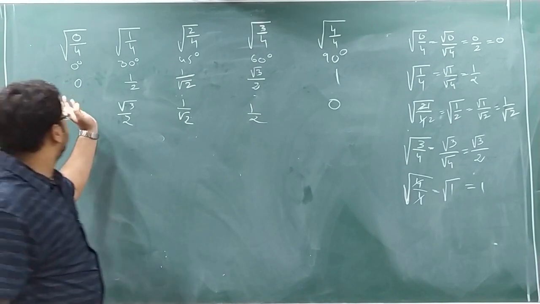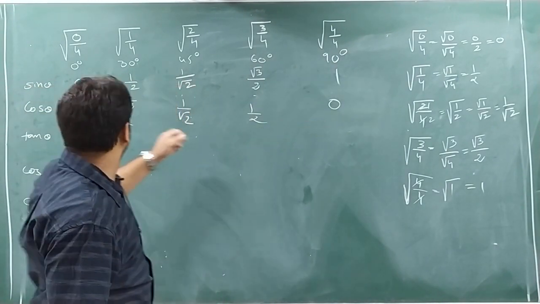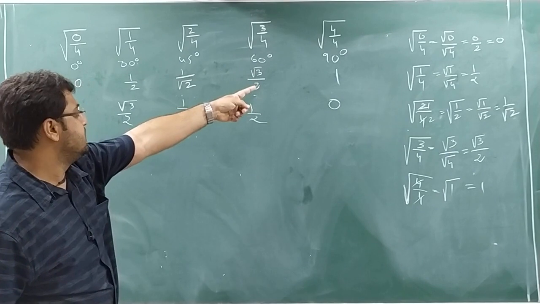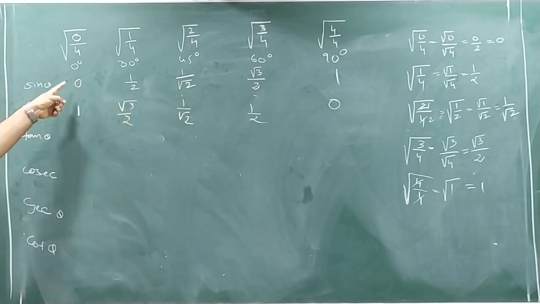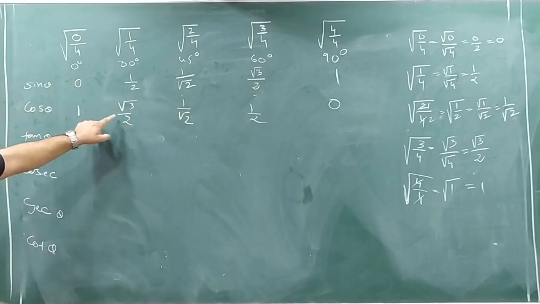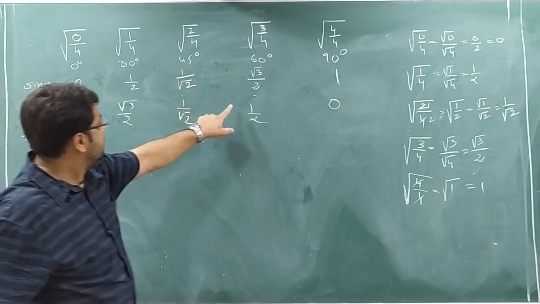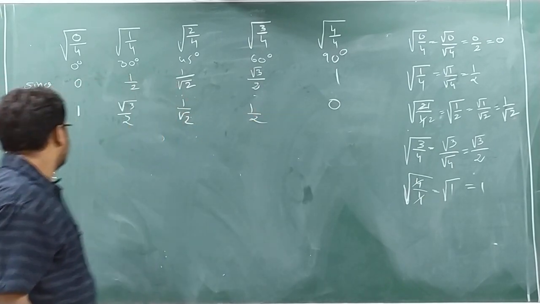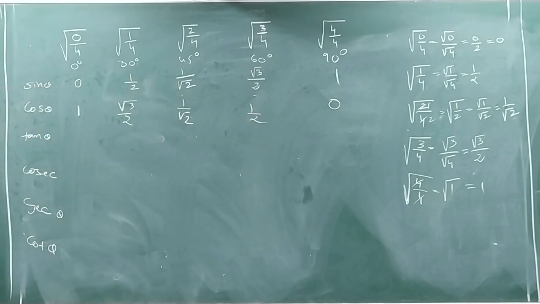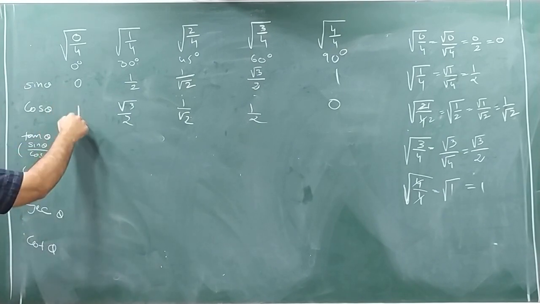See how I have done the cos value? For cos value, I have reversed sin. So from sin 90 I have reversed. See, sin 90 is 1. So here cos 0 is 1. Then after that root 3 by 2. 1 by root 2. Sorry, 1 by 2, 0. Now, tan theta. In previous topic, I told you one formula for tan theta, that was sin theta by cos theta. Just divide these values.